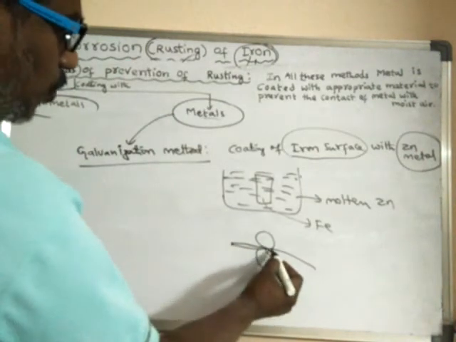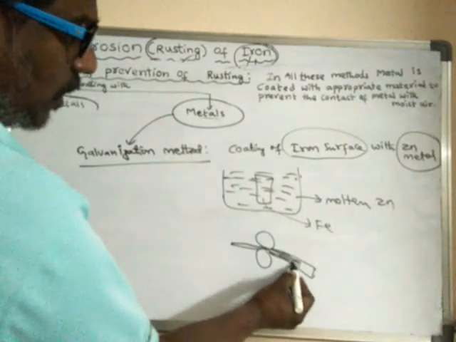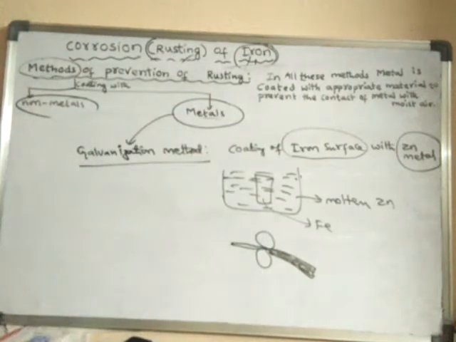When it is passed through rollers, the zinc forms a very thick, very tough coating, a very strong coating on the iron, so that the zinc coating cannot be lost easily. By passing through heavy rollers, zinc forms a protective layer over the iron.